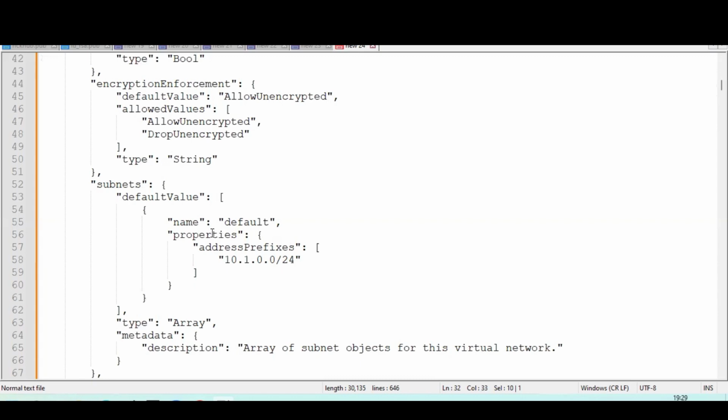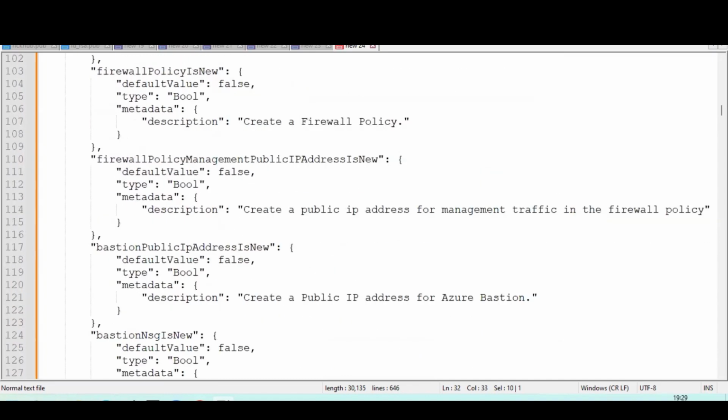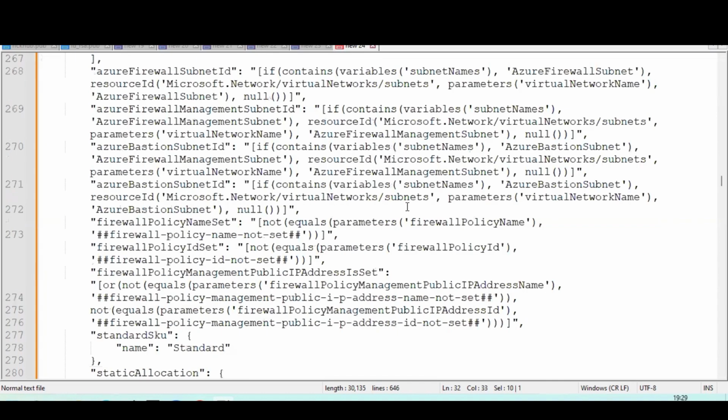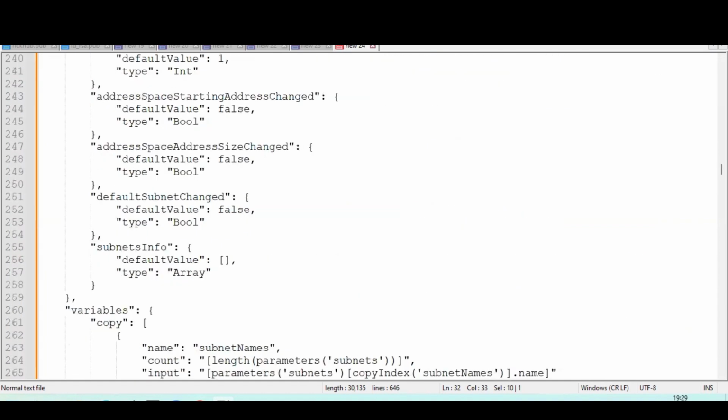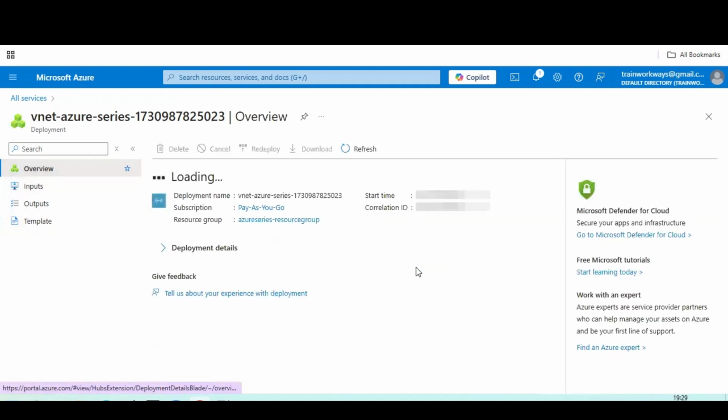Likewise, and similarly, you can check subnets with different ranges of addresses, firewalls, DDoS. Likewise, you can check. This is how an ARM template, Azure template resource will look like. ARM template, which you can call Azure Resource Manager. So now let me go to the overview, guys.